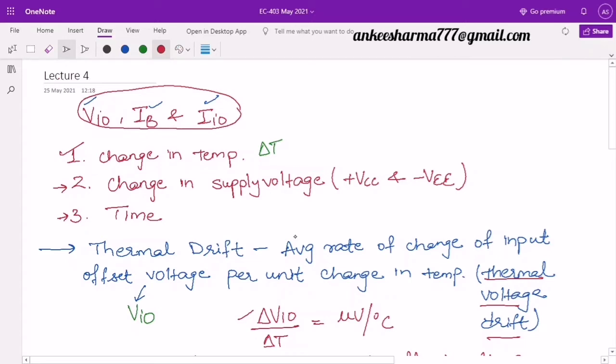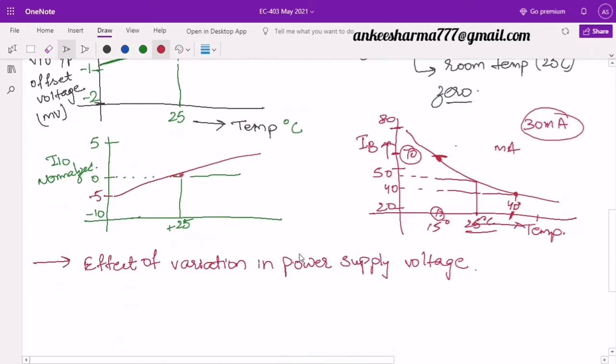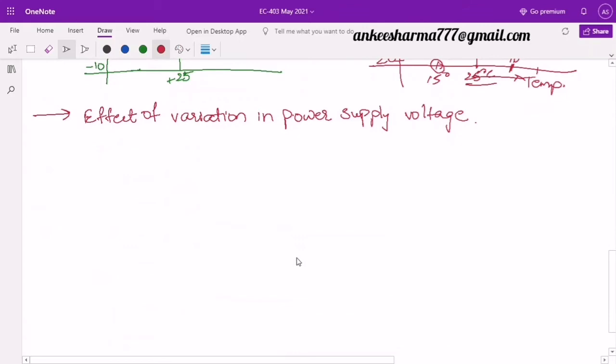But again we discuss it here only in the case of VIO, because this is an important term which has a major impact with power supply fluctuations.